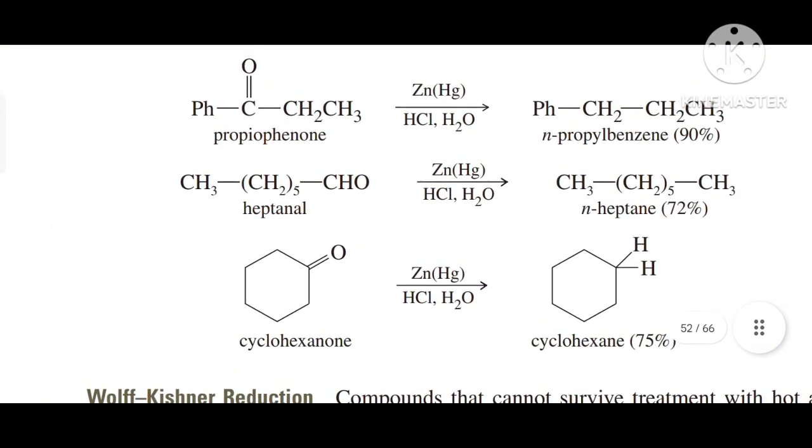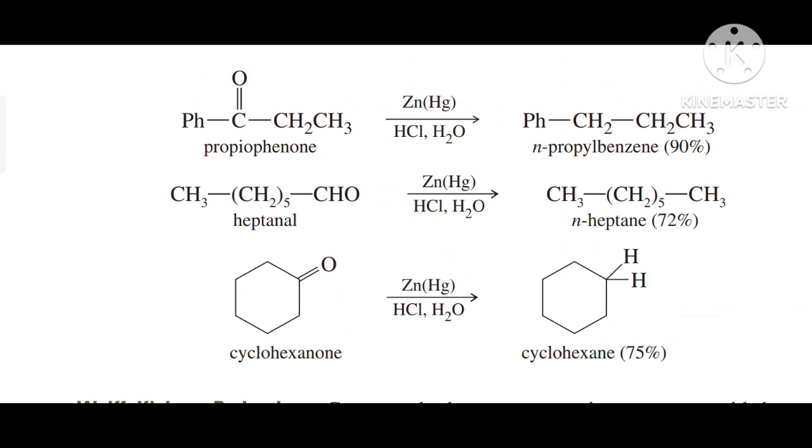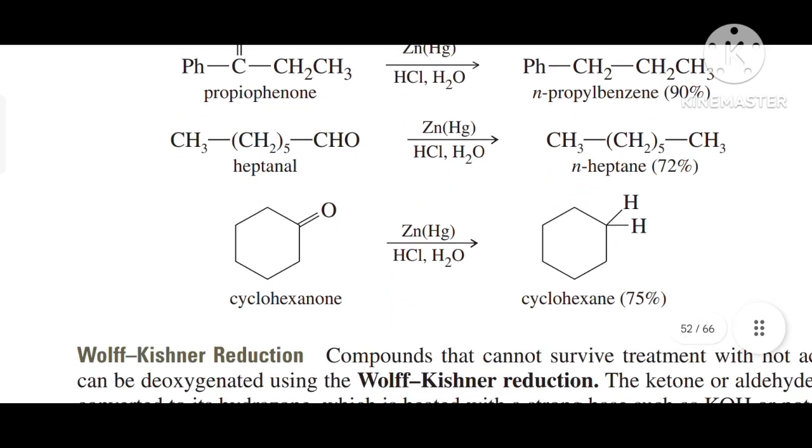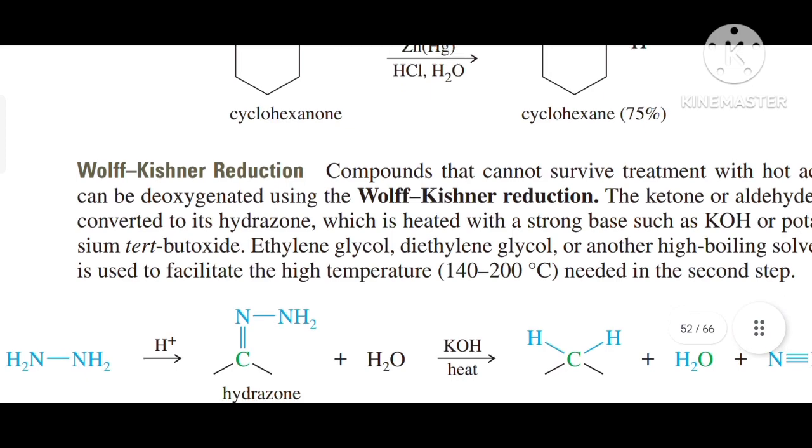There are some examples given here. Propiophenone, when treated with zinc amalgam in the presence of concentrated HCl, gives n-propylbenzene as the major product with 90% yield. Similarly, heptanal, when treated with zinc amalgam and HCl, is converted into n-heptane. Similarly, cyclohexanone, when treated with zinc-Hg in the presence of HCl, is converted into cyclohexane with 75% yield.